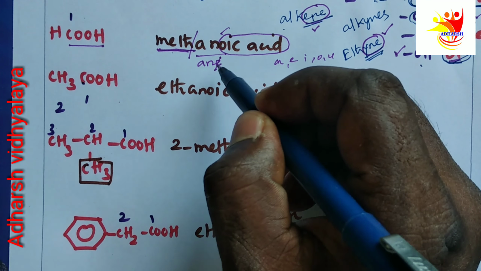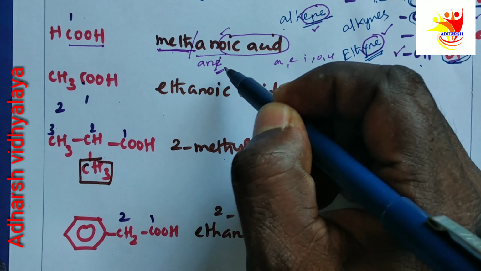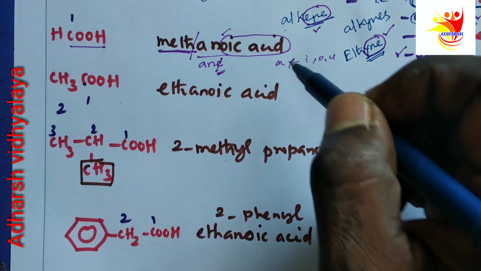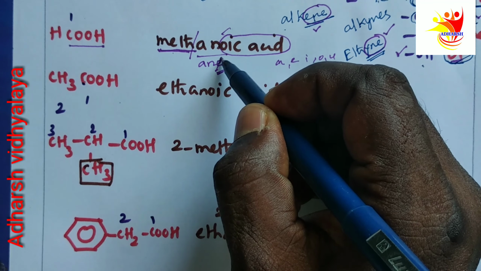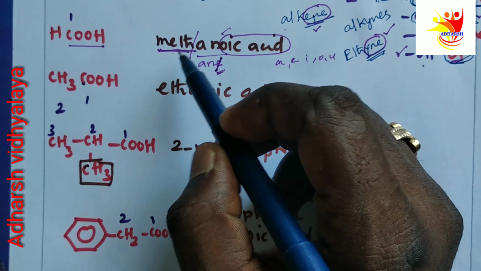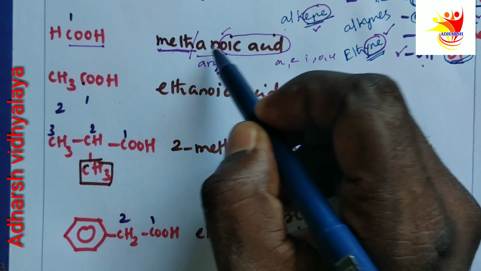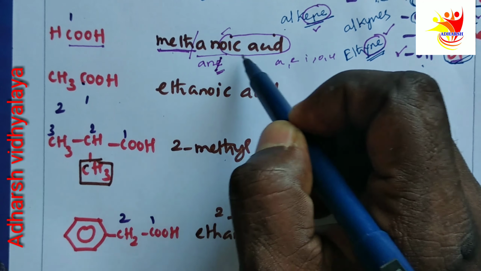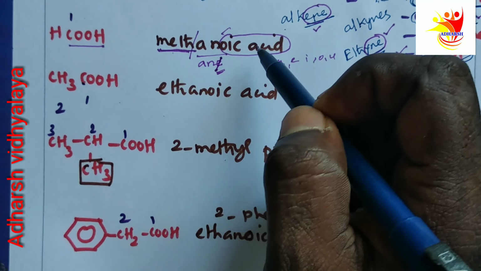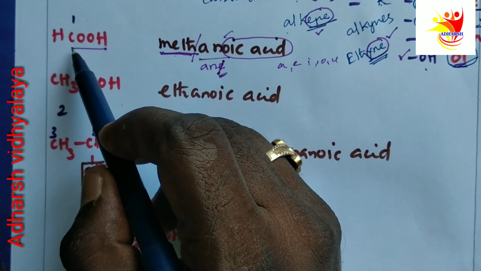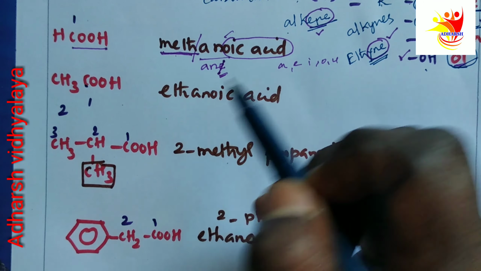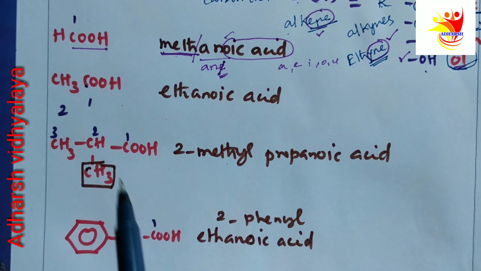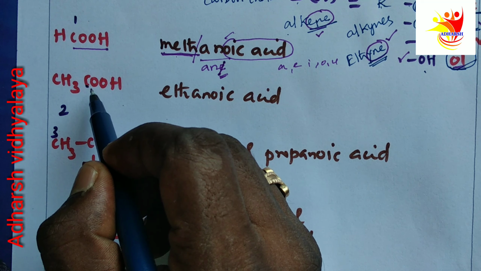Otherwise, we can retain the E. If it is a vowel, we have to drop the E. So from the root word meth, primary suffix ANE, here we are removing E, then secondary suffix OIC acid. So the IUPAC name of formic acid is methanoic acid.